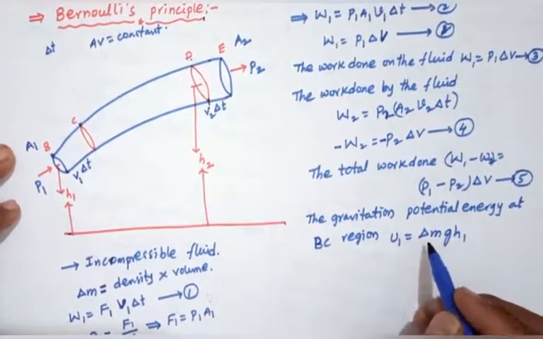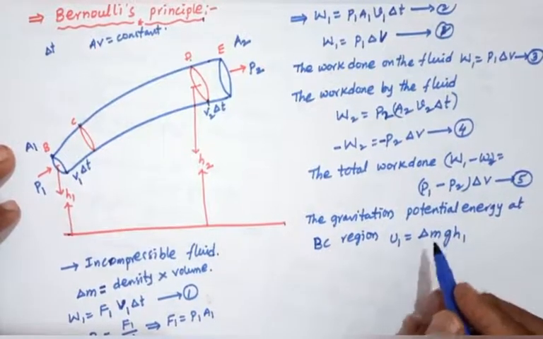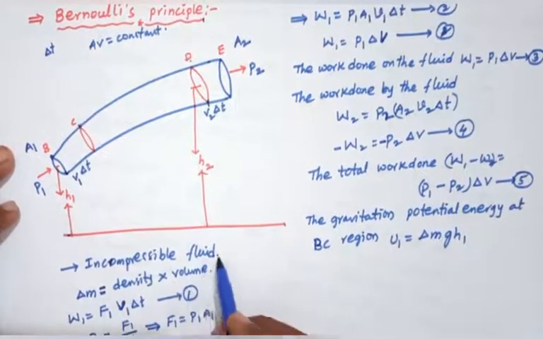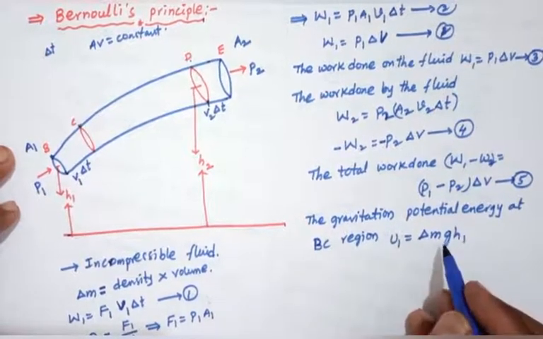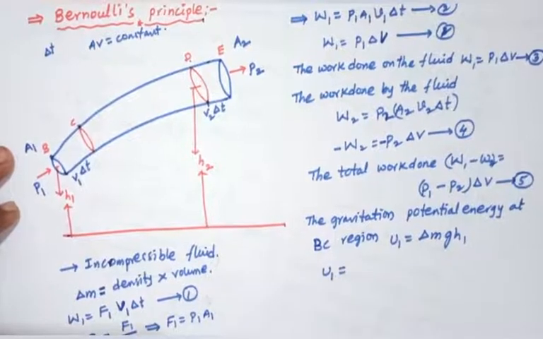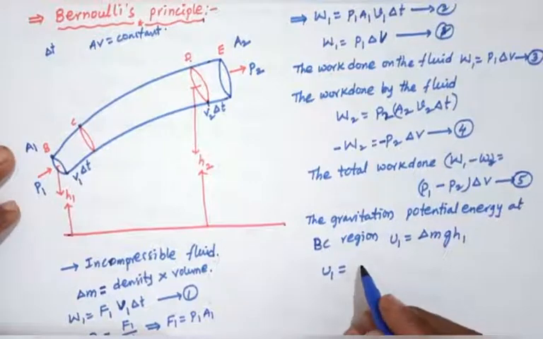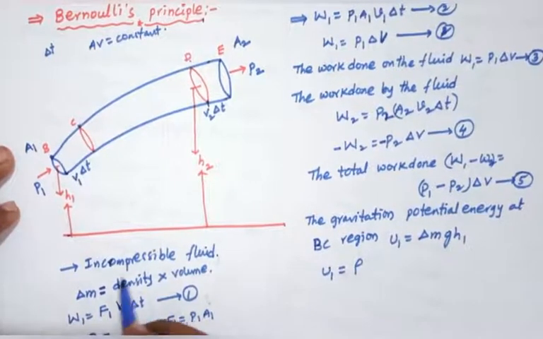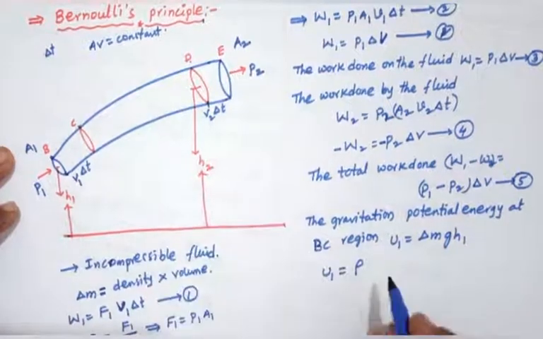So we don't know delta m. Delta m is nothing but density into volume. So volume is nothing but, so we can take here U1 equals to delta m. Delta m is nothing but rho. It is incompressible fluid, so the density is constant.